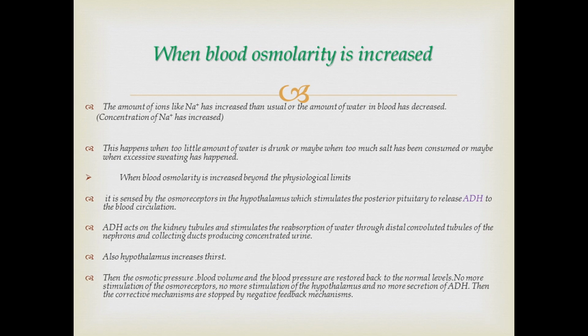So that is the function of ADH. Concentrated urine means the urine contains a very small amount of water, because water was reabsorbed and retained within the body, and water is not released with urine. So urine tends to be concentrated.